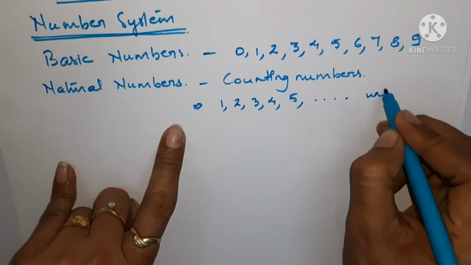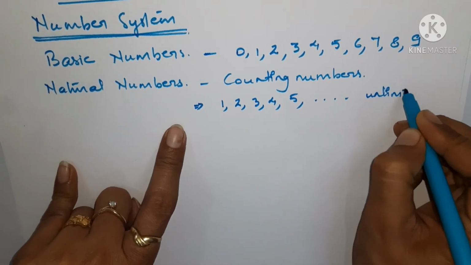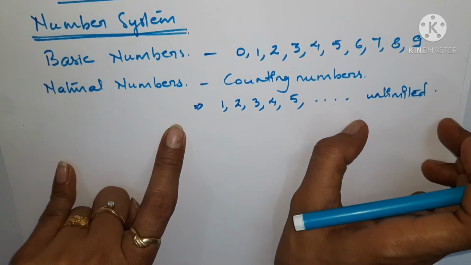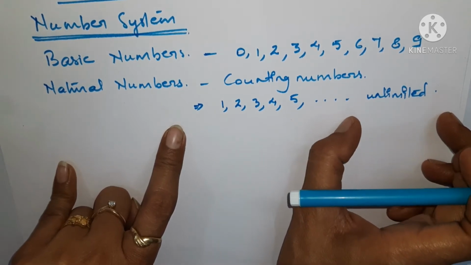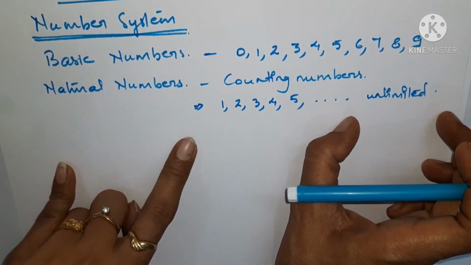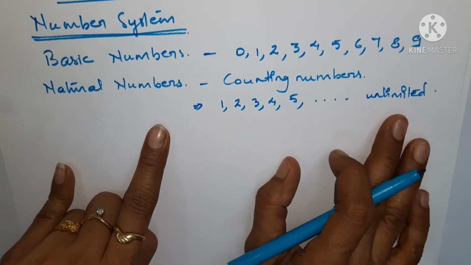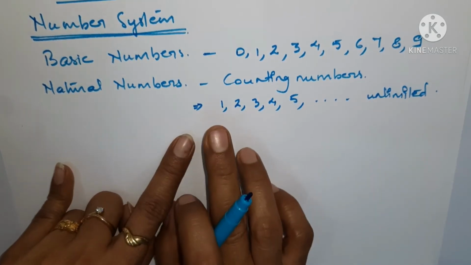They are unlimited. You will not be able to find any limit; they are non-ending. These are the counting numbers which start from 1.